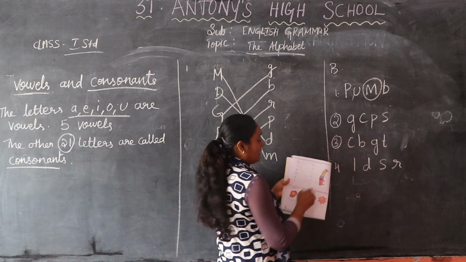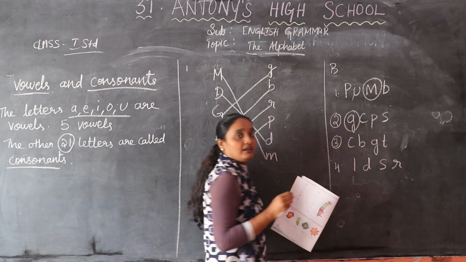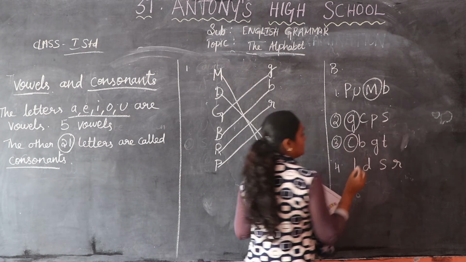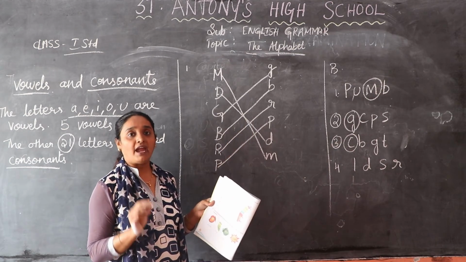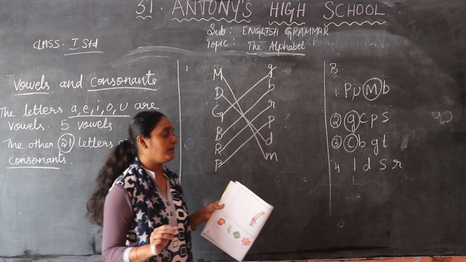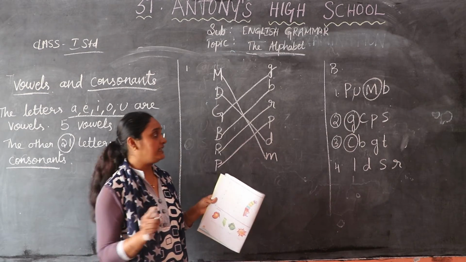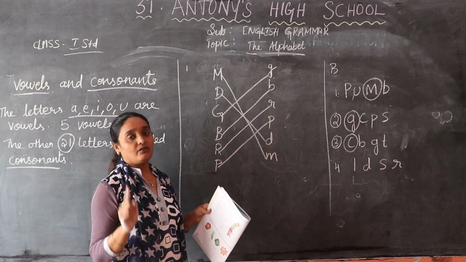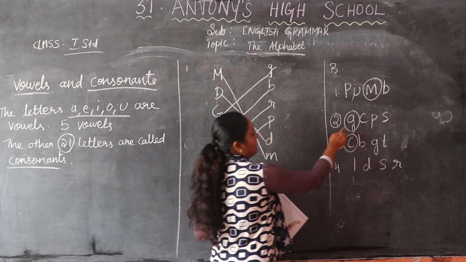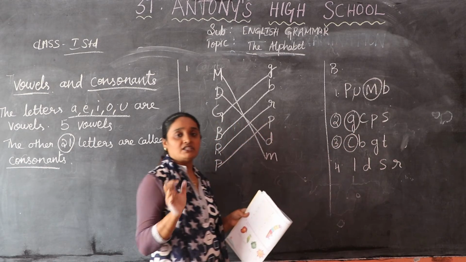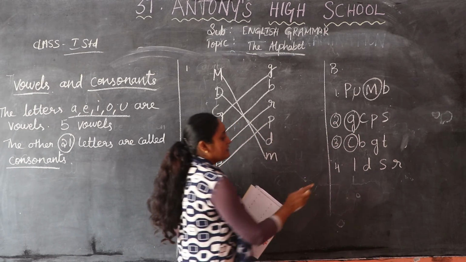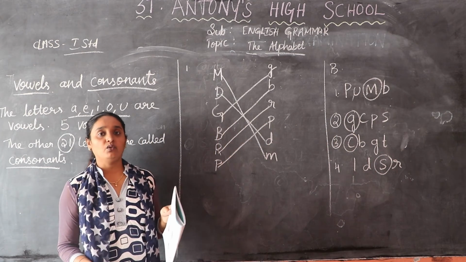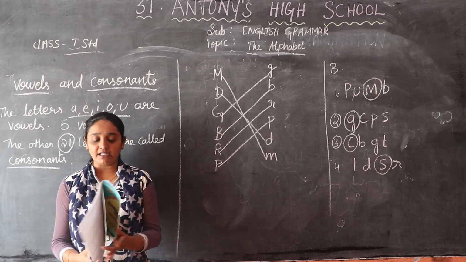The next is grapes. Grapes starts from G. Next, cabbage, C. What is the spelling of cabbage? C-A-B-B-A-G-E, cabbage. The first letter of the word is C. Mango, M-A-N-G-O, M is the first letter. Grapes, G-R-A-P-E-S, G is the first letter. Then sun, what is the first letter of sun? S-U-N, sun. Okay children, I have completed the lesson for you.